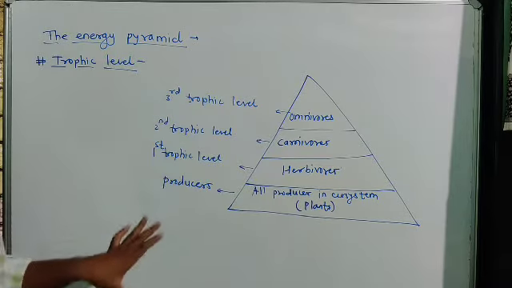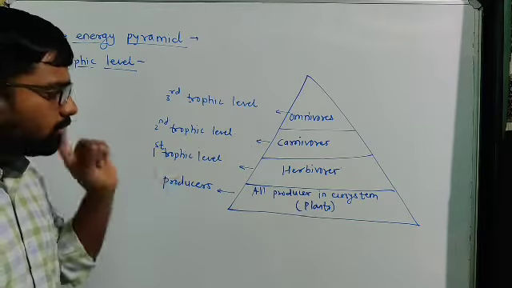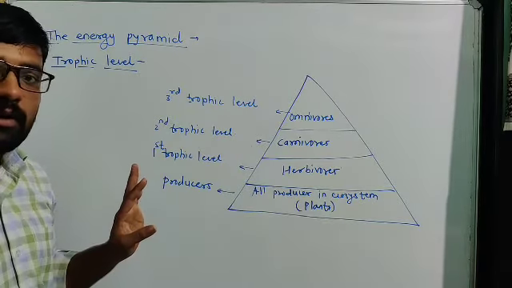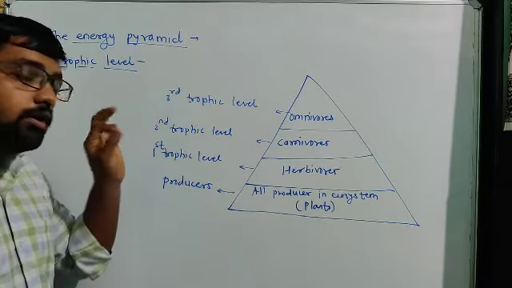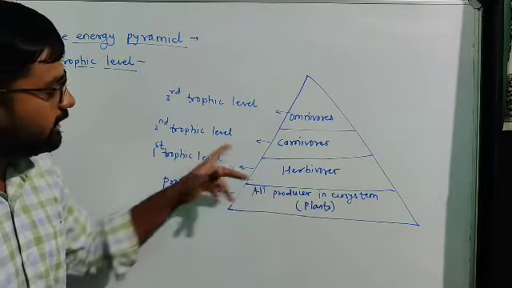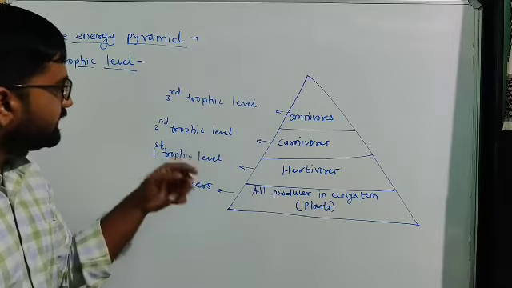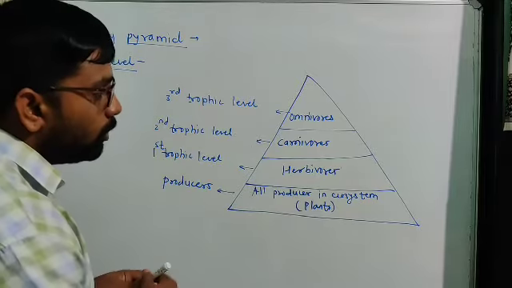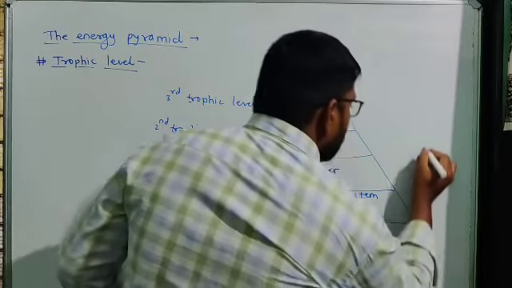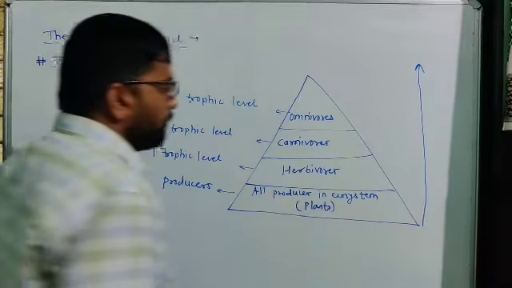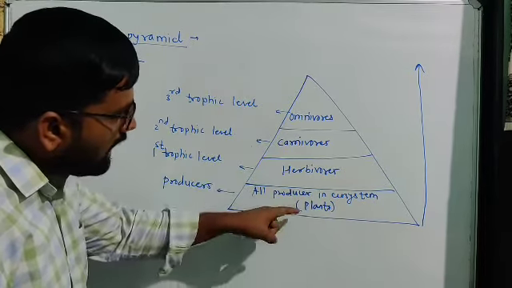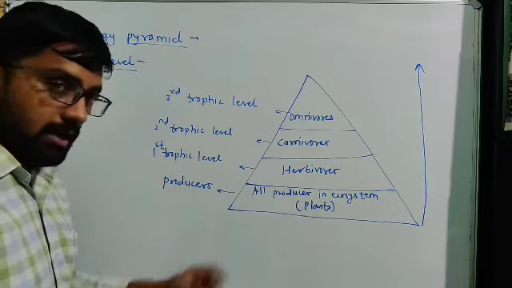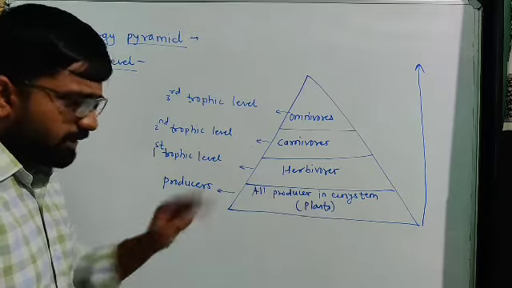Here we have to remember the meaning of a trophic level. Each level of consumer is simply called a trophic level. Herbivores are at the first trophic level, carnivores at the second, and omnivores at the third. We know energy transformation takes place from bottom to top, because all are directly or indirectly dependent on energy from the plants.